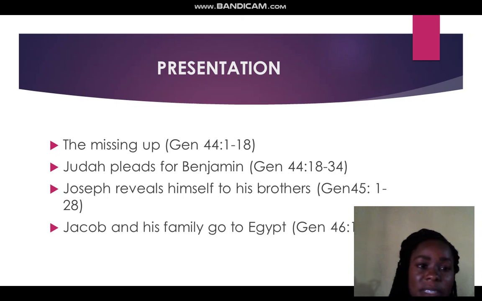And one of them even said, just search our bags, if the cup is found in any of our bags, the person will become your slave. And so the servant accepted. They now had to start searching the bags of everybody. And when they got to Benjamin, the cup was discovered in Benjamin's bag. That brought us to the next, which is Judah pleads for Benjamin.